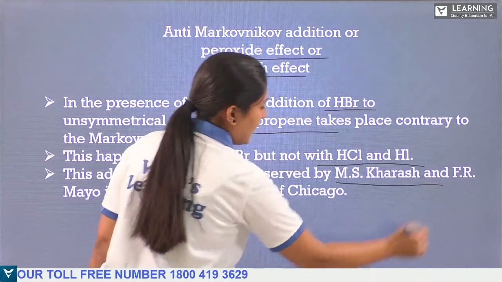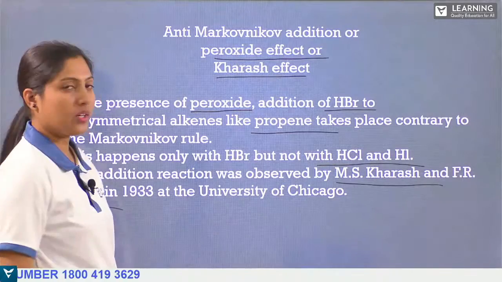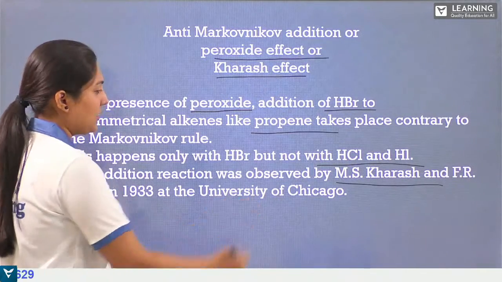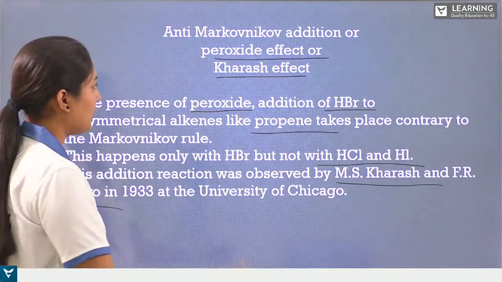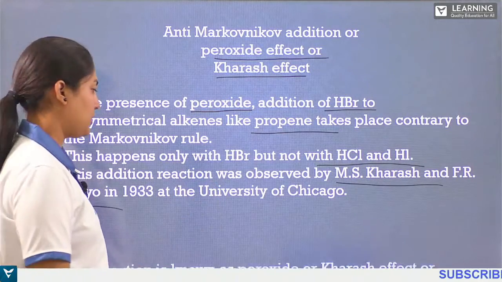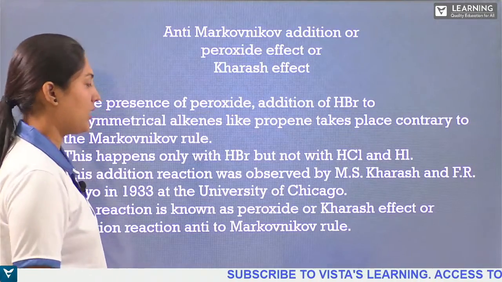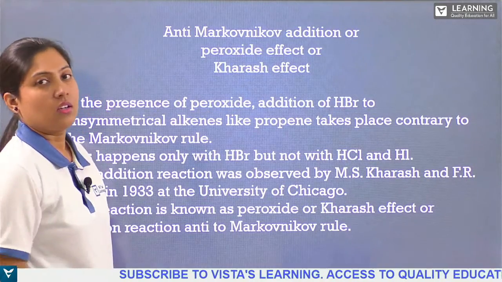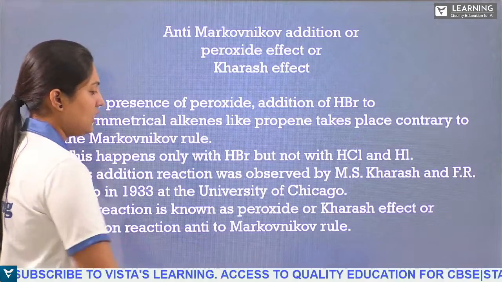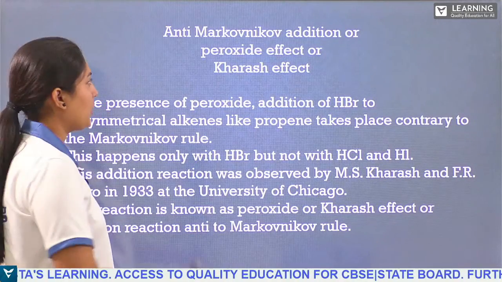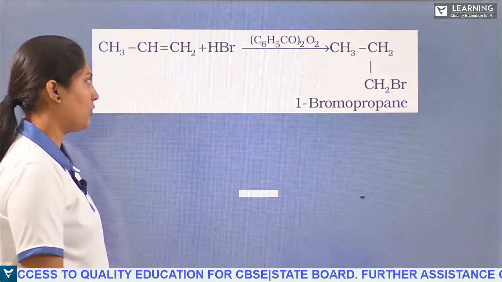This reaction or addition was observed by M.S. Kharasch and F.R. Mayo in 1933 at the University of Chicago, and hence gets the name Kharasch. The reaction is known as the peroxide or Kharasch effect, or addition reaction anti to Markovnikov's rule, or directly we can call it anti-Markovnikov rule.